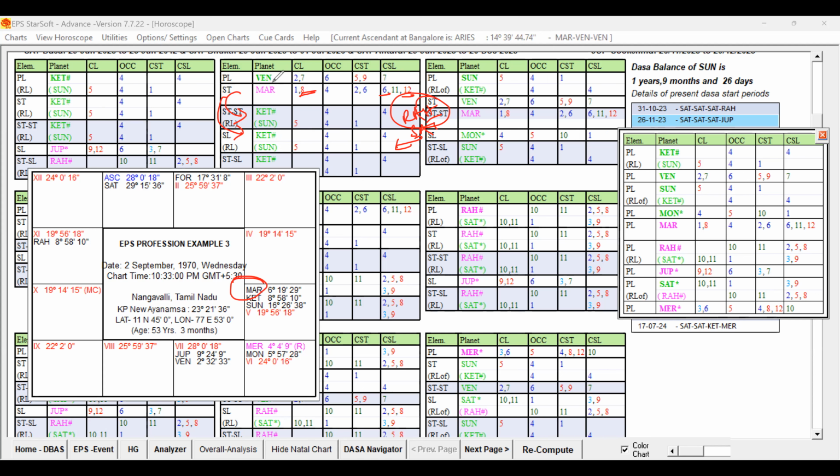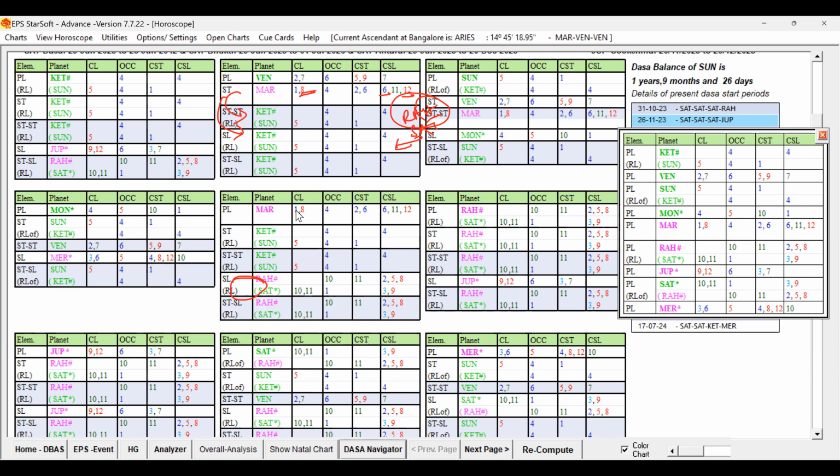So the seventh lord in the star of this planet is indicating that because of their own business, the native can enter into loss also. That is also indicated, so we have to keep it in mind. Now, in which period did the native enter into business, that we have to check. Is Rahu supportive for that? No, Rahu itself is not strongly favorable for that, because all unfavorable things are indicated.